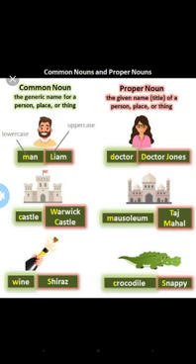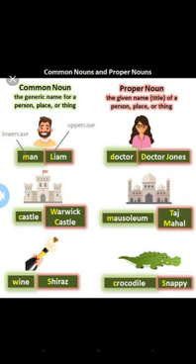What is a common noun and what is a proper noun? Common nouns are names we use for any person, place, idea or thing in common. For example, if ten students are sitting in a class, your teacher will come and call you boys or girls. So it comes under common noun, boys and girls. It's not a particular name of a person. It is a general name of a group of persons. So it comes under common noun.